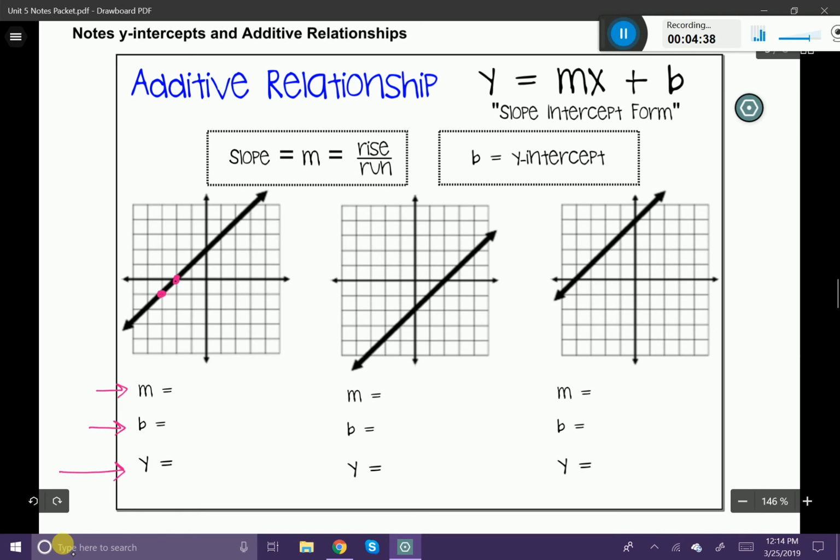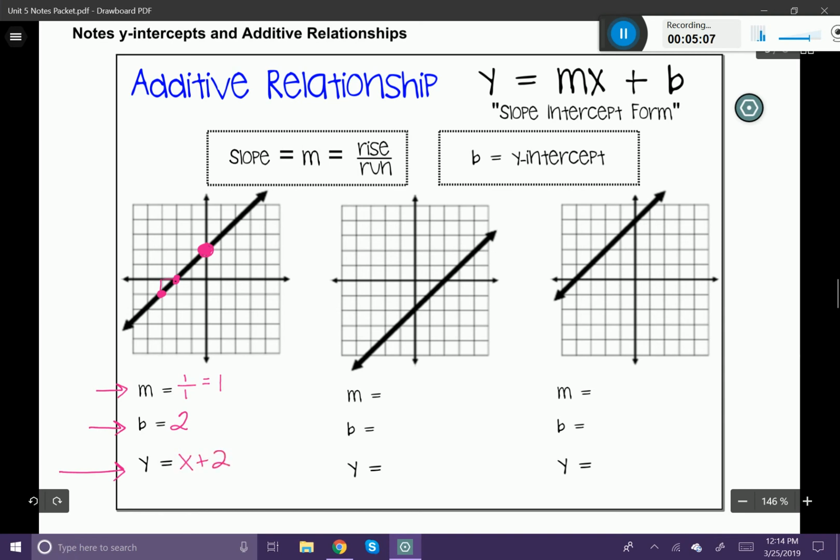I'm going to rise 1 and run 1. So a rise and a run of 1 gives me a slope of 1. My y-intercept is right where the graph crosses the y-axis. You can see that number is 2. So if I piece this together, my additive relationship would be y equals x plus 2.